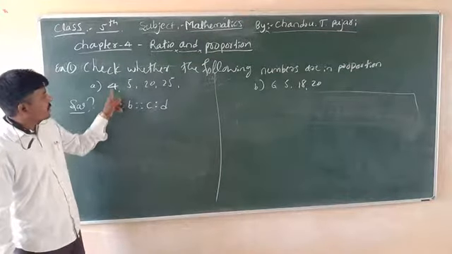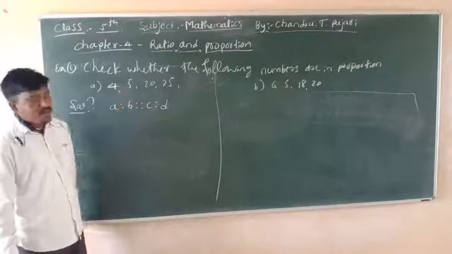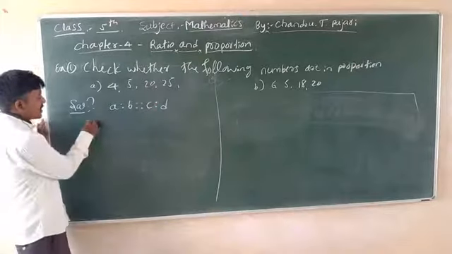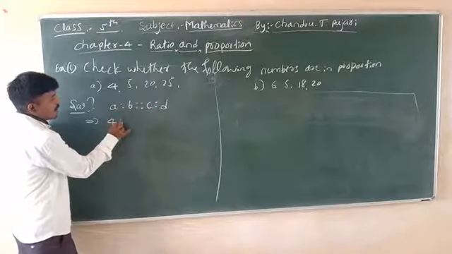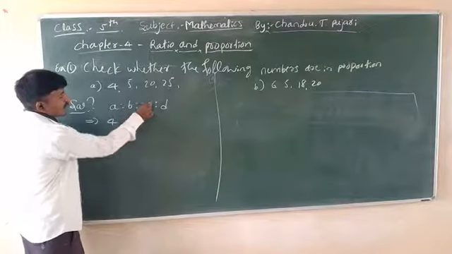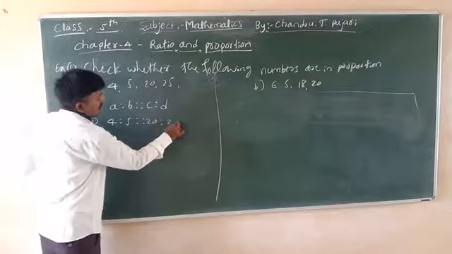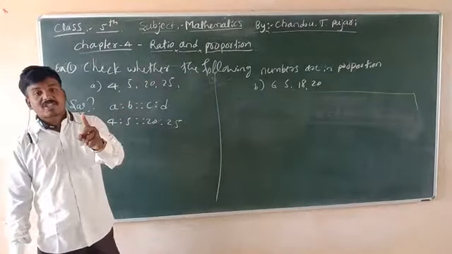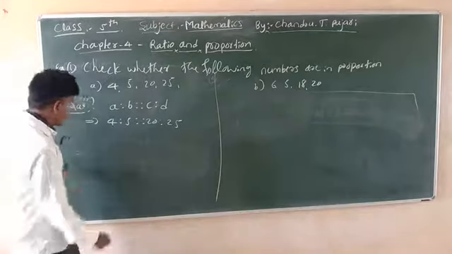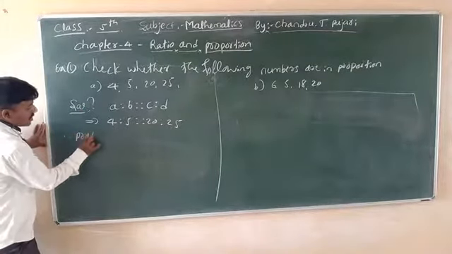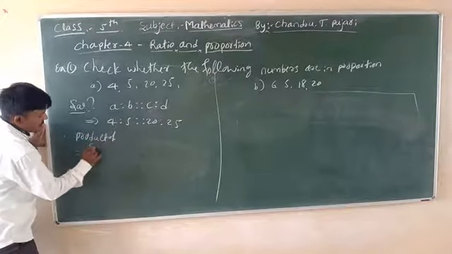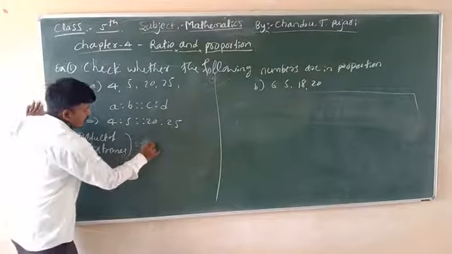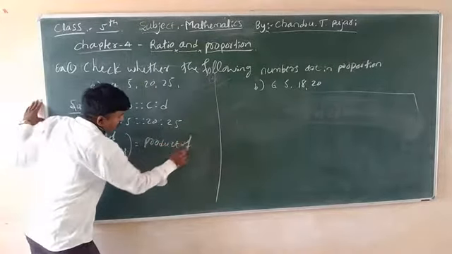A value is 4, B value is 5, C value is 20, and D value is 25. Write this the same as it is: 4 ratio 5 proportion 20 ratio 25. Our proportion condition is that the product of extremes is equal to the product of means.